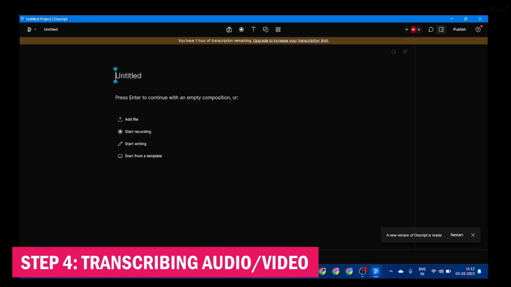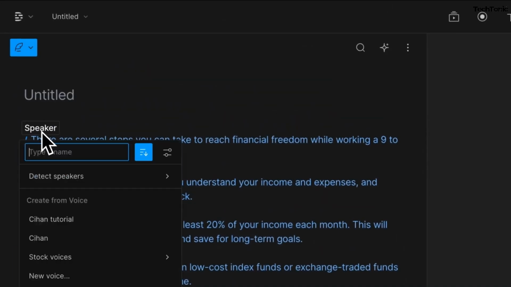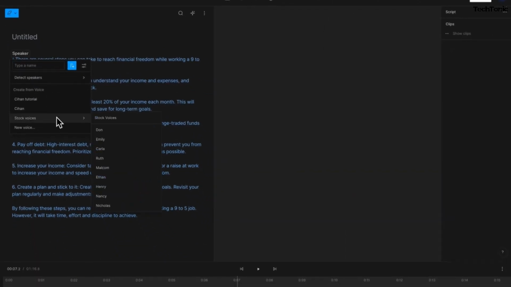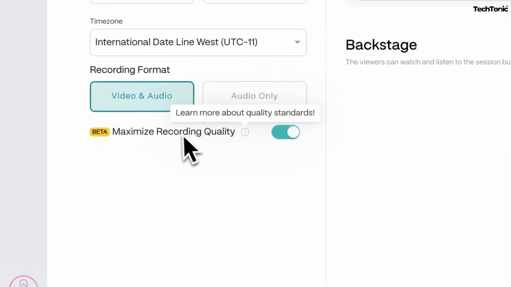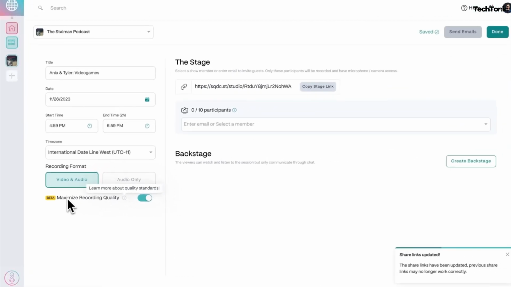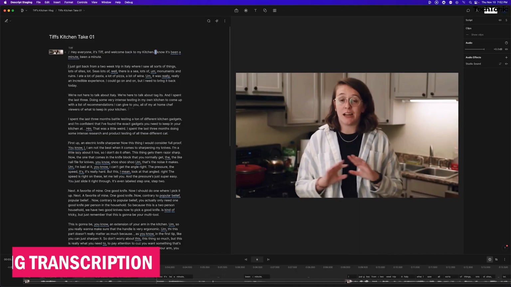Step 4. Transcribing audio/video. Descript will automatically transcribe the audio content of your imported files. For video files, Descript will transcribe the audio track. Wait for Descript to complete the transcription process, which may take some time depending on the length and complexity of your audio/video files.